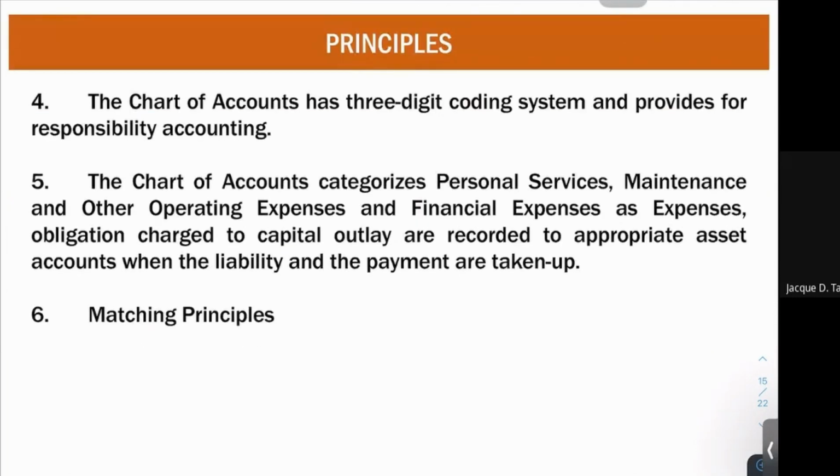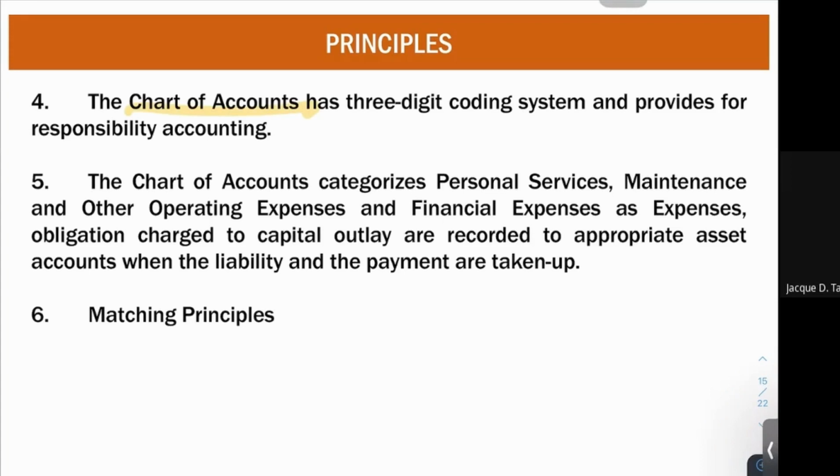Fourth, the chart of accounts has a three-digit coding system and provides for responsibility accounting. Why? Because we trace based on the chart of accounts, the account number. Those account numbers have a coding scheme, and based on that coding scheme, you can already see who is responsible for that particular account or who is responsible in the usage of that particular fund. So that is the use of your chart of accounts. Soon we will talk about your chart of accounts for the government.